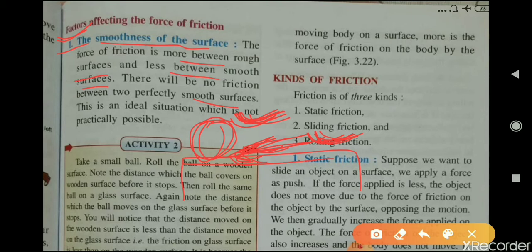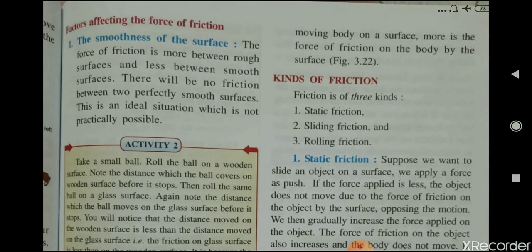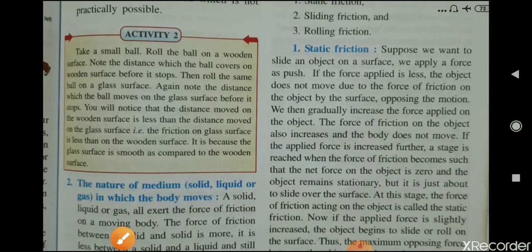If the surface of this ball and also of this table is perfectly smooth, then there will be no friction between these two bodies. But this is an ideal situation, meaning perfectly smooth surfaces. This is not practically possible. Okay. Now we will see an activity for understanding this.